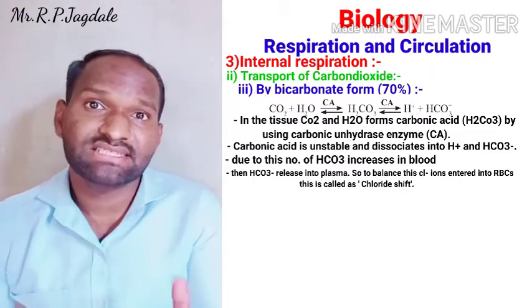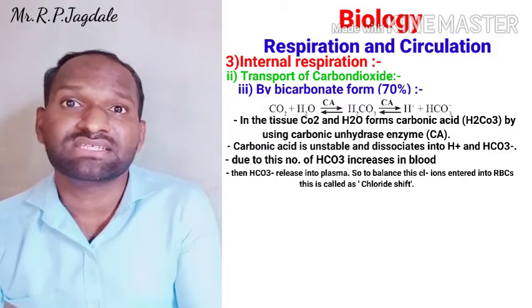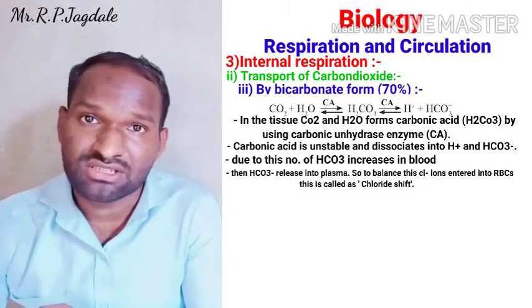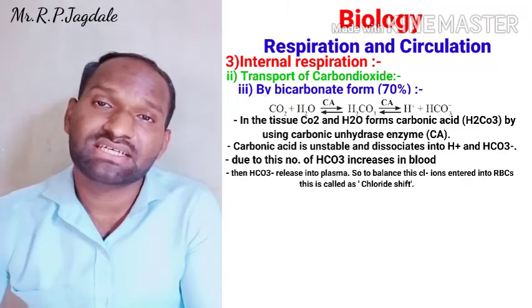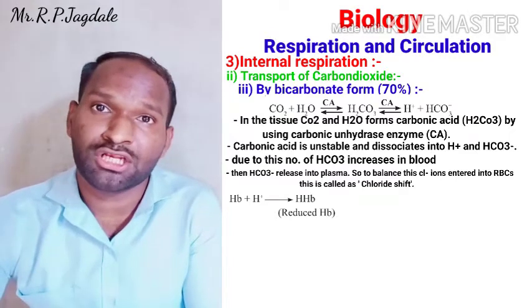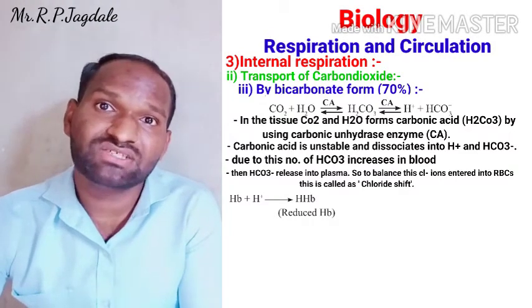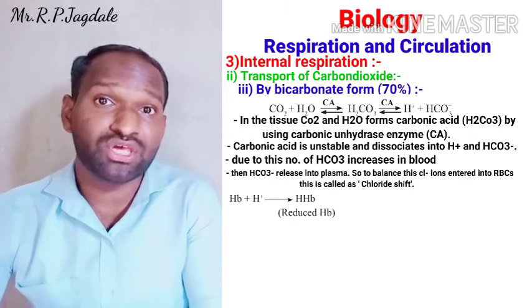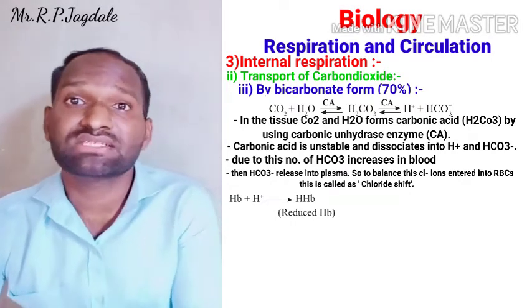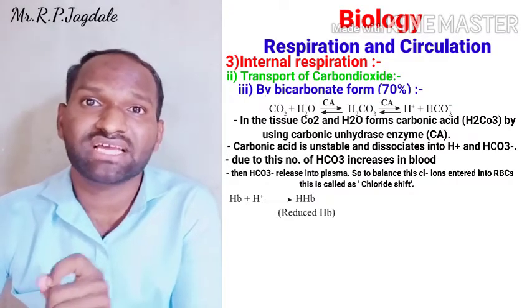Now the HCO3 minus is in the plasma and H plus is in the RBCs. So that H plus is going to combine with the hemoglobin, that is a protein. If it doesn't happen, the H plus ions will decrease the pH of the blood. So that's why it combines with the hemoglobin to form reduced Hb, that is HHb.